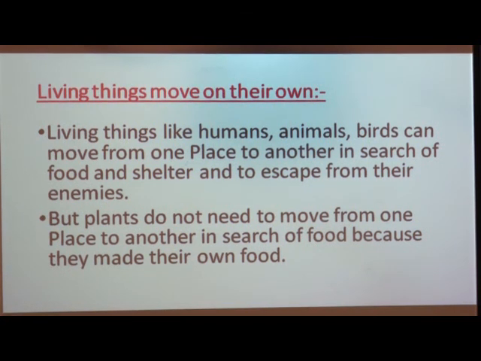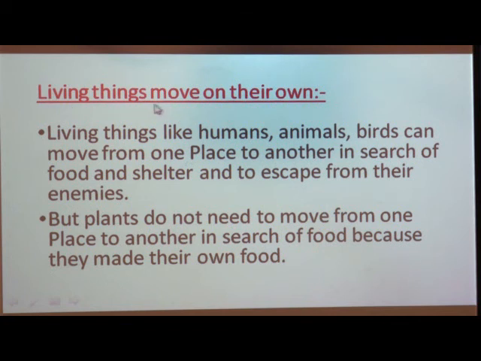Things like the sun, the moon, rocks, water and air are natural non-living things, and things like paper, clothes, cars, television, computers, etc. are man-made non-living things. But in this topic we have to study the characteristics of living things, and out of them the first one is that living things move on their own.